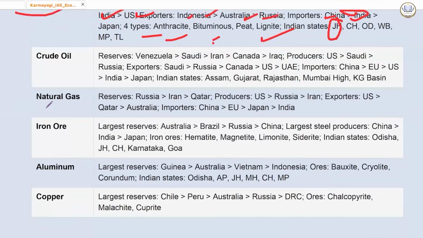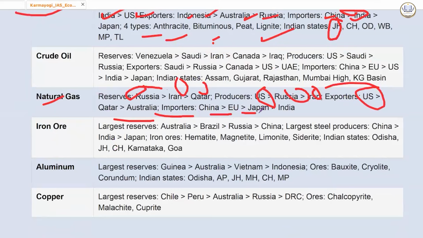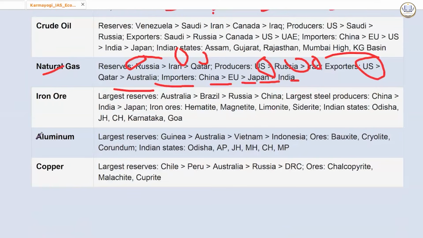Okay. Natural gas reserves, Russia number 1, Iran, Qatar. Producer, US, Russia, then Iran. Exporter, US, then Qatar, then Australia. Importer, China, EU, Japan, India. Okay. Iron ore, largest reserve is in Australia, then Brazil, then Russia, then China. Largest steel producer, China, then India. Second number, Japan.